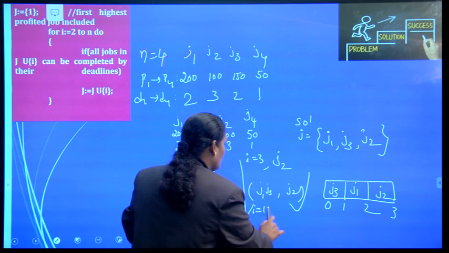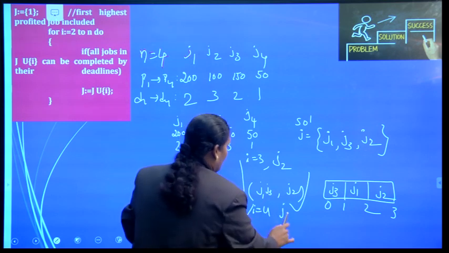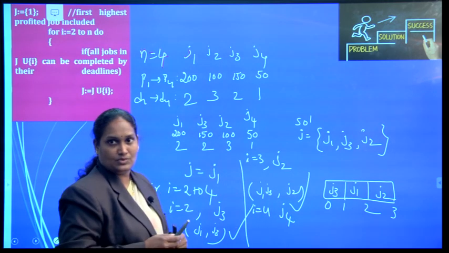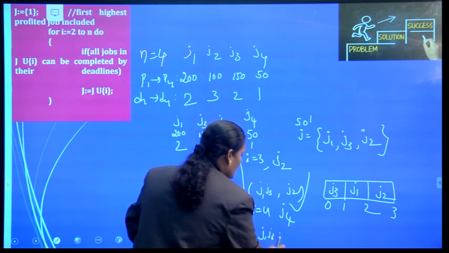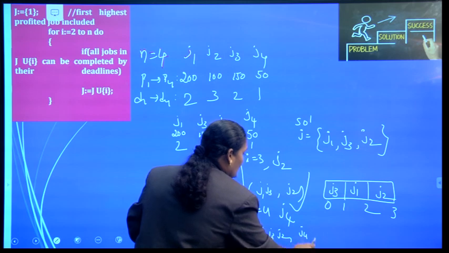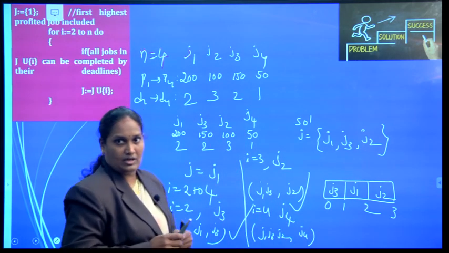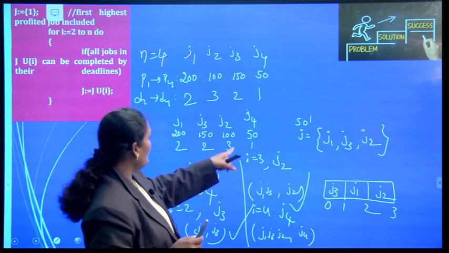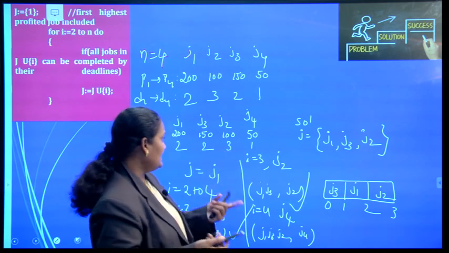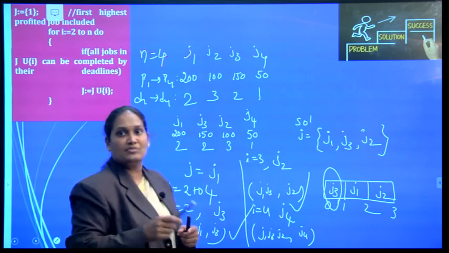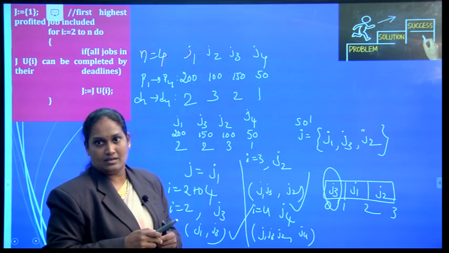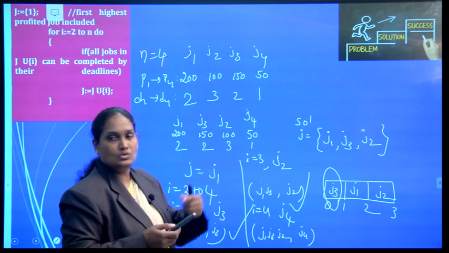Now i is equal to 4. I am going to select another job, which is J4. Now can I perform J1, J3, J2 and J4 within their deadlines or not? We need to check. The J4 deadline is 1, but another higher-profit job is performed in the first slot. So we cannot do J4.